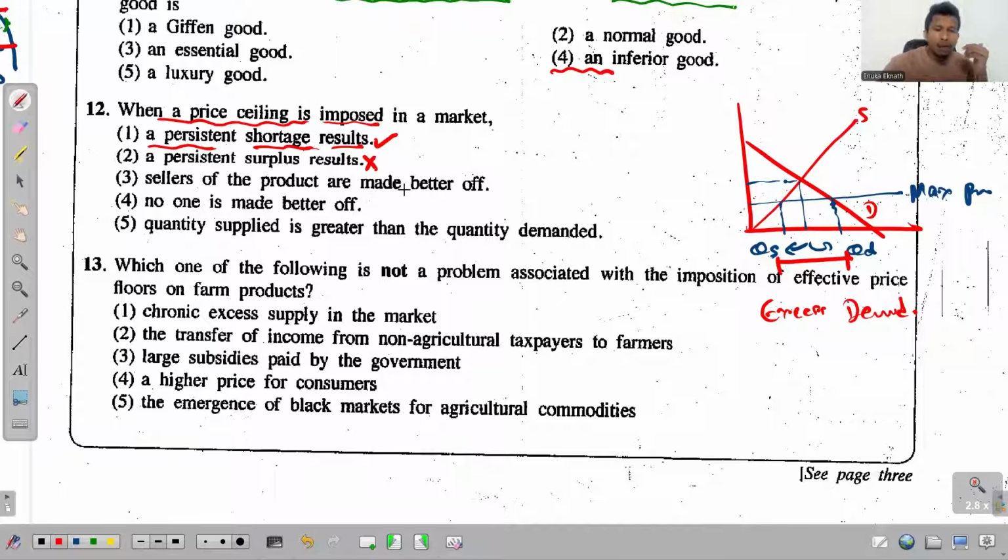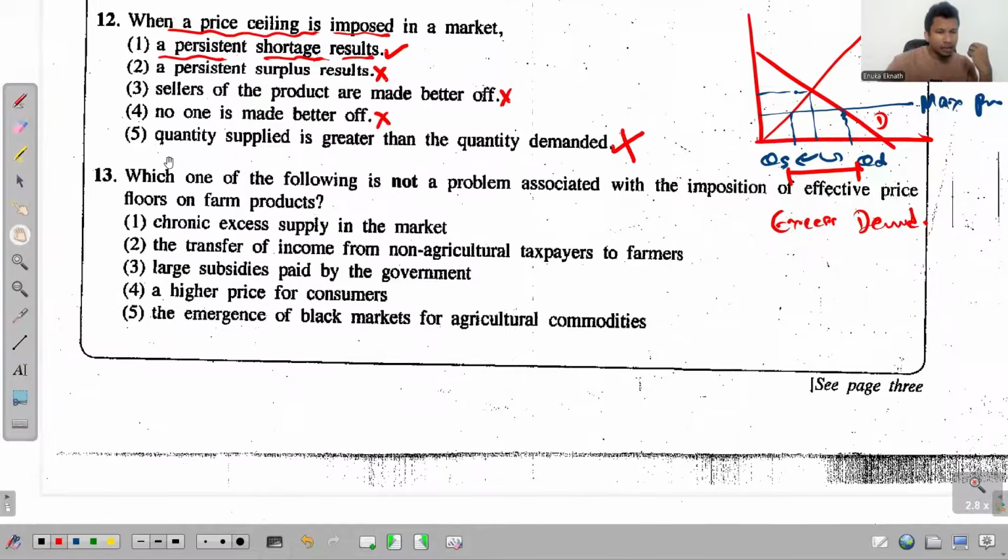Sellers of the product are made better off. See that now, not the sellers. The maximum price is imposed in the market for the betterment of consumers, so this would be correct only if the sides were swapped. And the fourth one, no one is made better off. No, the consumers will be better off. So this is also wrong. Quantity supplied is greater than the quantity demanded. No, the quantity demanded is greater than the quantity supplied. If it said that, this would be right, but this given one is wrong.